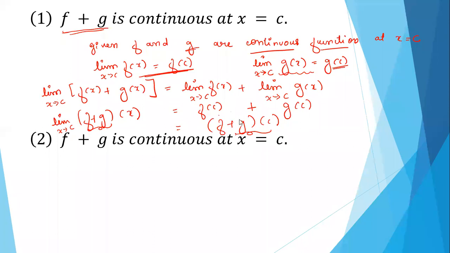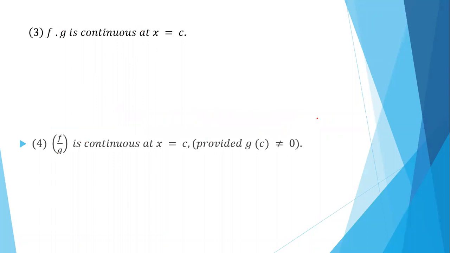Since f is continuous, we can write limit x tending to c f of x as f of c. Here also we can write limit x tending to c g of x as g of c. So this we can write as f plus g of c. So we got that the limit of the addition of two functions is the same as the functional value. So we can conclude f plus g is continuous at c.